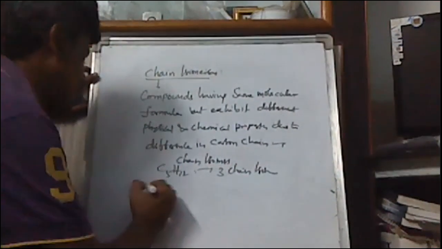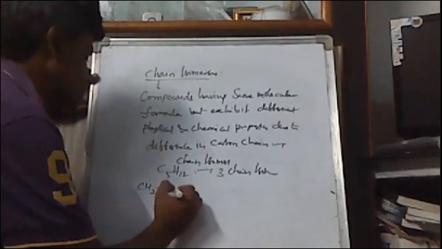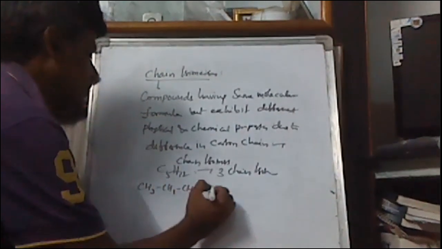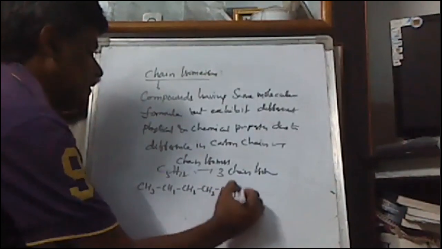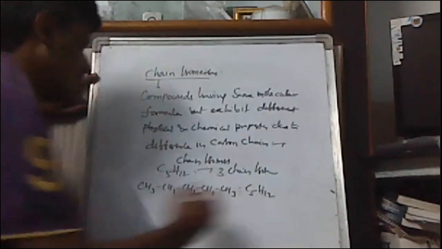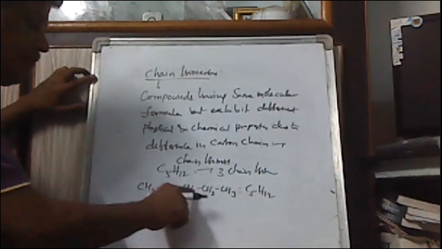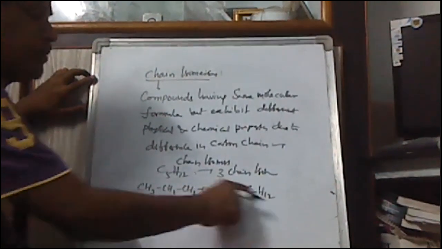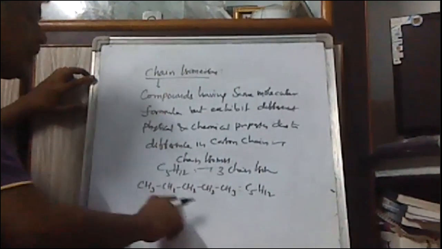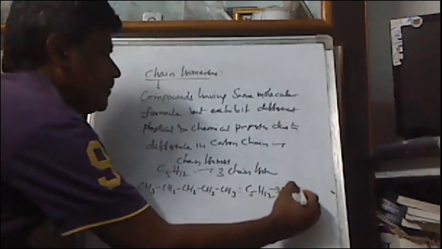One is CH3, CH2, CH2, CH2, CH3. It is C5H12: 5 carbons, 3 plus 2 is 5, 5 plus 2 is 7, 7 plus 2 is 9, 9 plus 3 is 12. That's why C5H12. This is called n-pentane.